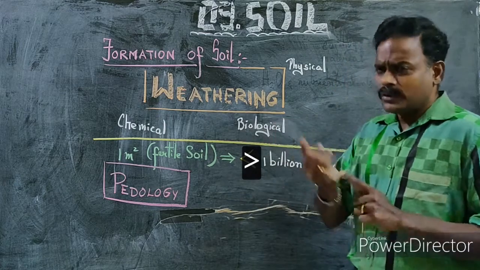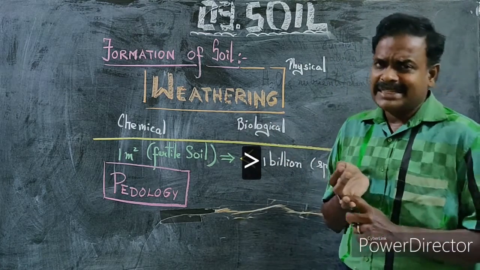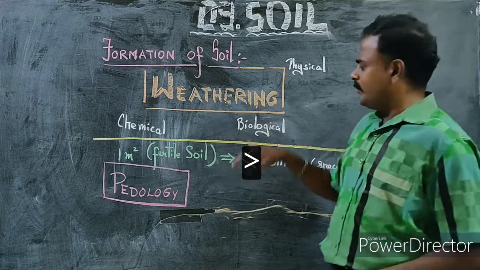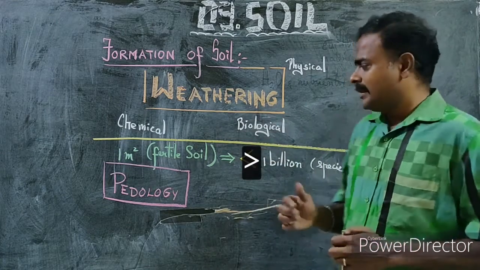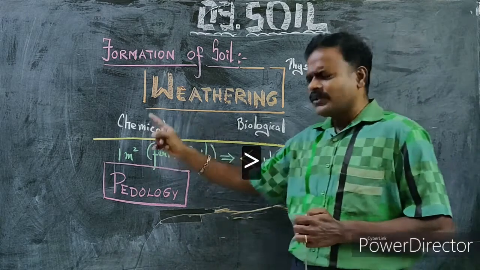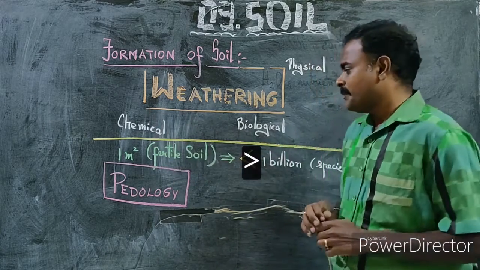That includes microorganisms, maybe insects, worms, etc. So put together, you will find more than 1 billion different species of living organisms in 1 square meter of fertile soil.